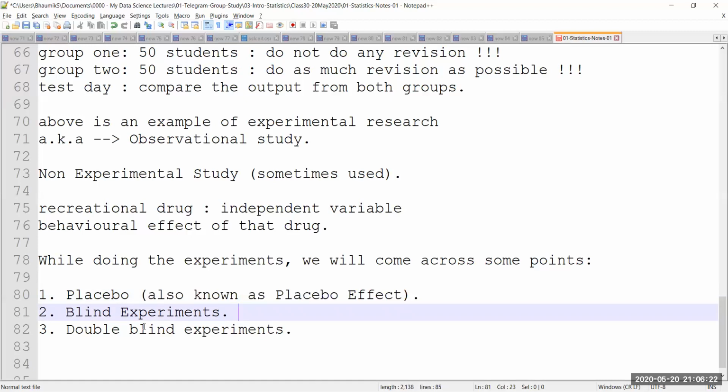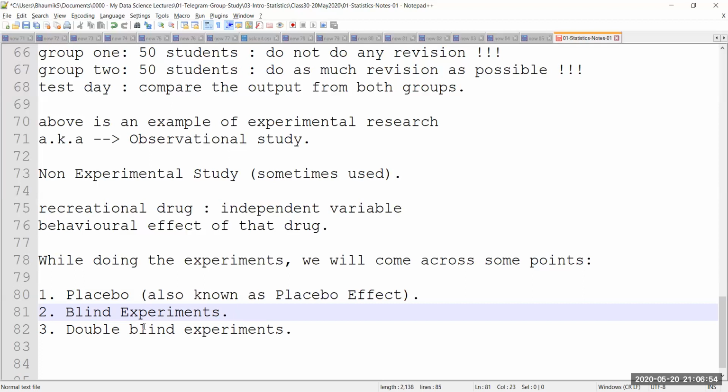In which case, this is known as a blind experiment, where the person on whom the experiment is being done is not aware of what experiment is being done on him. Right? In this case, I am not aware that I am being given a Norflux. I am under the impression that I am taking a fever pill, right? So that's what is known as a blind experiment, where the researcher knows what exactly the placebo is, but he doesn't know what the effect is.